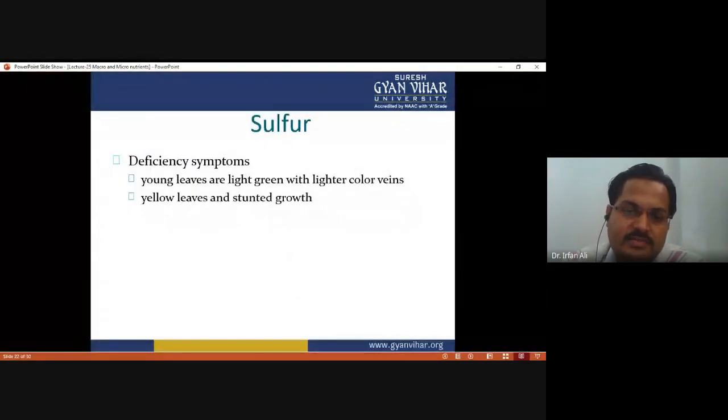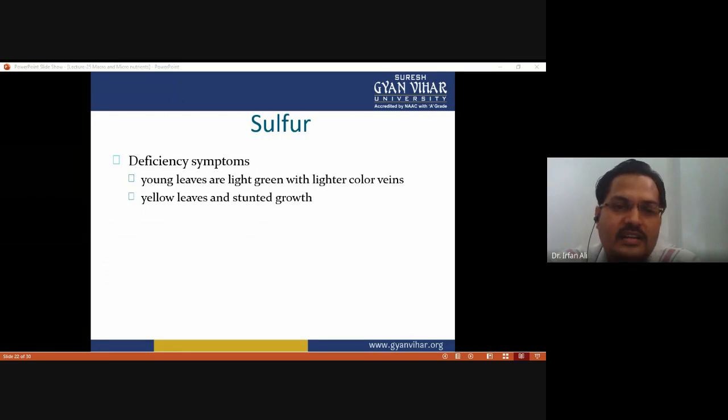And what are the symptoms of deficiency of sulfur? Sulfur deficiency affects young leaves, which are light green in color with lighter colored veins. Yellow leaves and stunted growth are observed due to sulfur deficiency. So it shows that the growth of the plant is also affected if there is a sulfur deficiency.